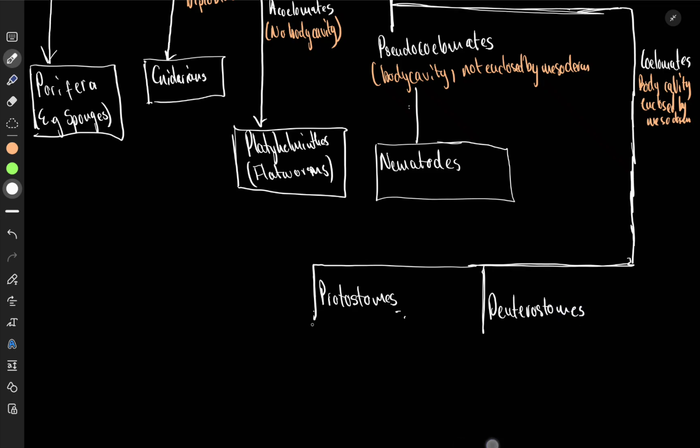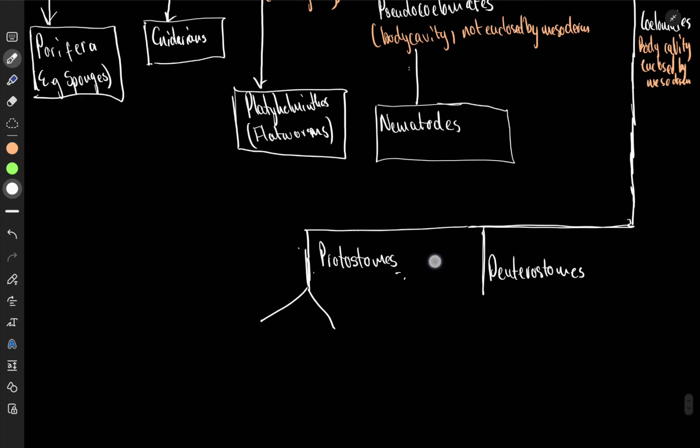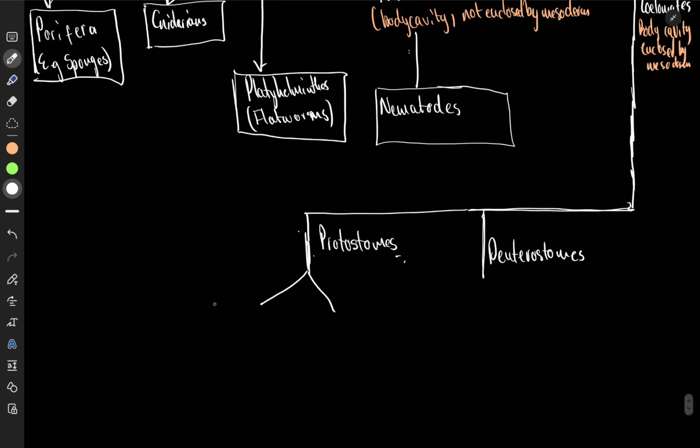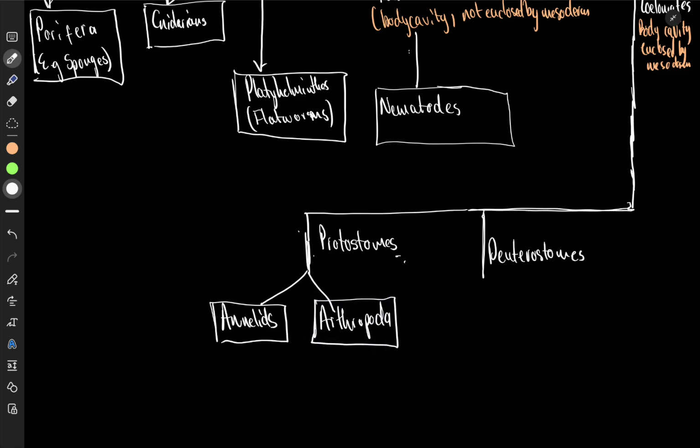We have 2 now on our protostomes. There will be 2, and that's the end of the thing. 1 will be annelida or annelids. Annelids or annelida. These are the worms that have segments. And then you have arthropoda, which is the most diverse of all of the phyla, which has insects, crabs, all these other things.